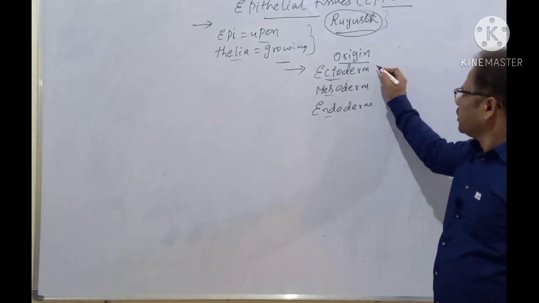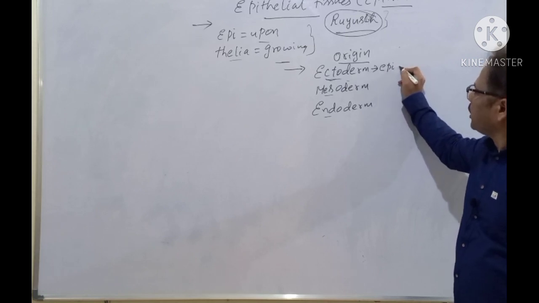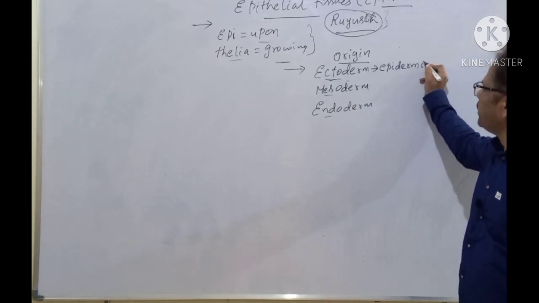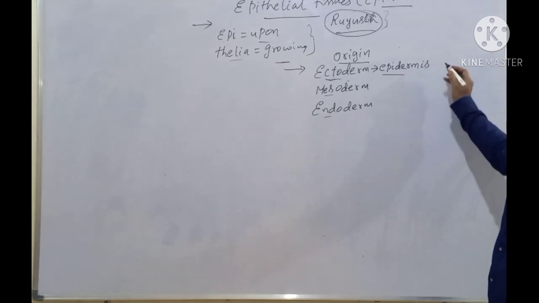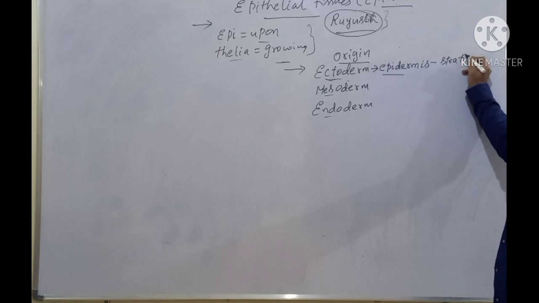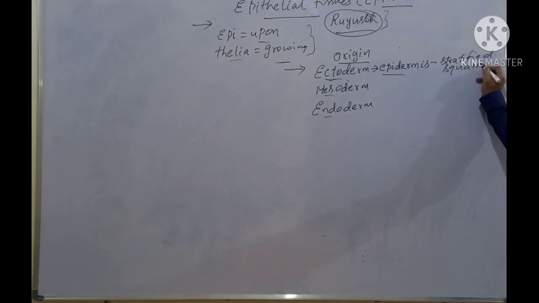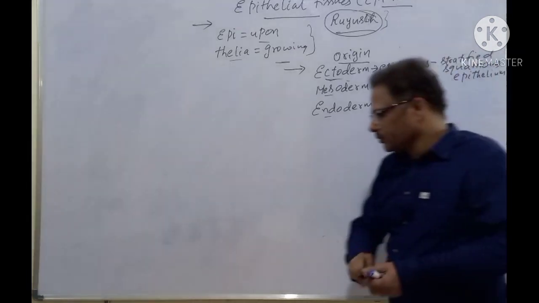So ectoderm. Example, you take epidermis. Ectoderm, epidermis. Epidermis is present on the skin, isn't it? It consists of stratified squamous epithelium. Clear?